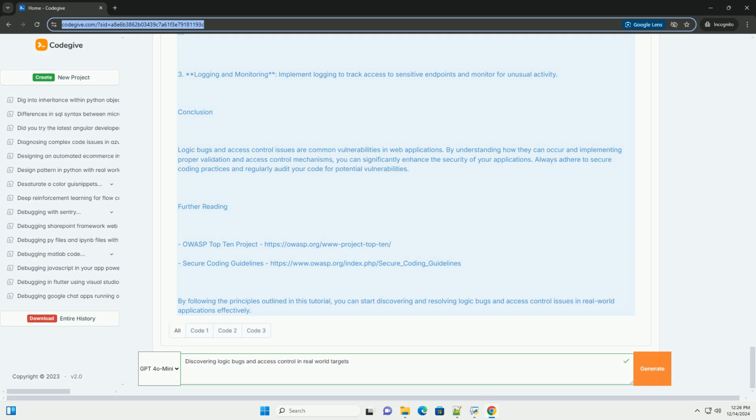Further reading. OWASP Top 10 Project, https://owasp.org/www-project-top-10. Secure Coding Guidelines, https://www.owasp.org/index.php/secure_coding_guidelines. By following the principles outlined in this tutorial, you can start discovering and resolving logic bugs and access control issues in real-world applications effectively.